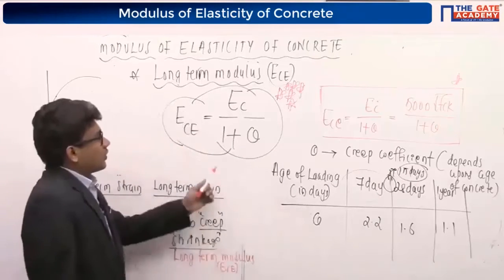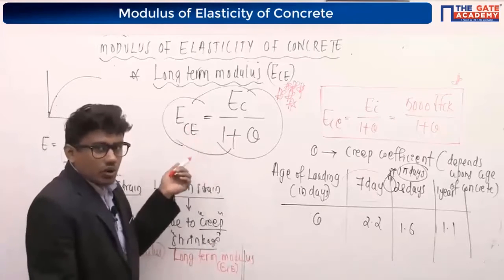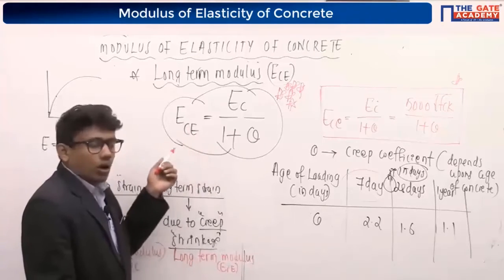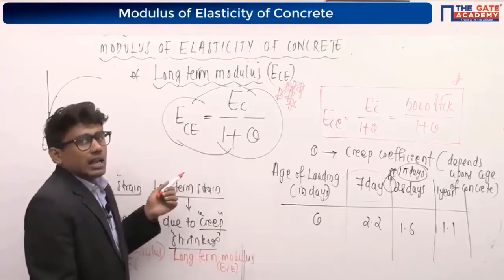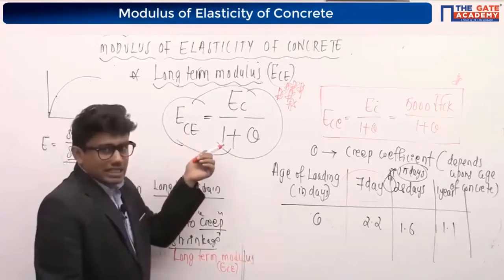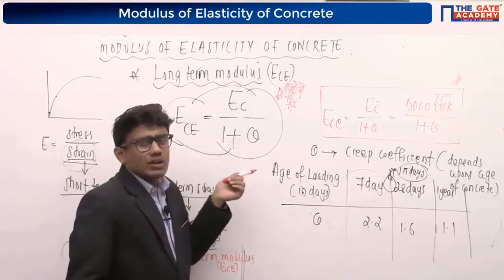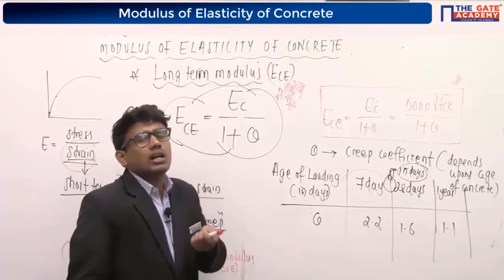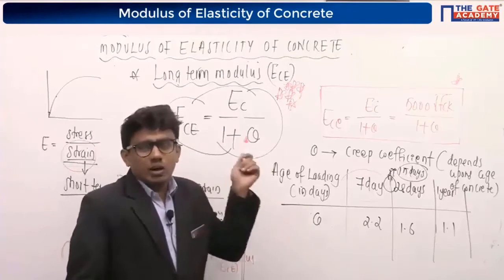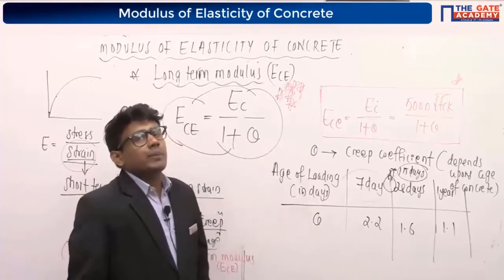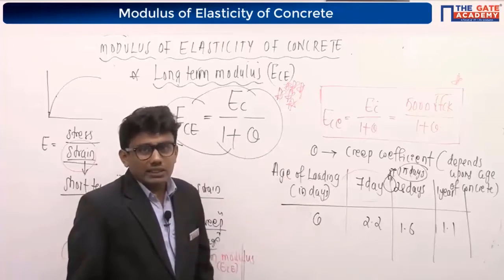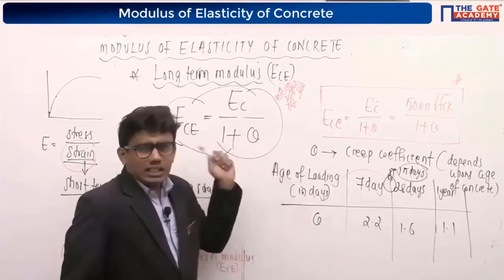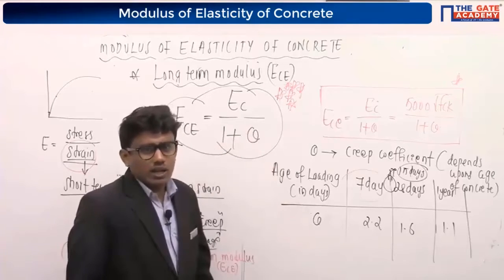Long-term modulus of elasticity: to find it, the IS code gives us an equation, that is Ec divided by 1 plus theta. You can use this equation directly to find the long-term modulus of elasticity. Then they will ask you a question like this: find the long-term modulus of elasticity of the concrete. They will give you the age of concrete also, right? Use the equation directly.